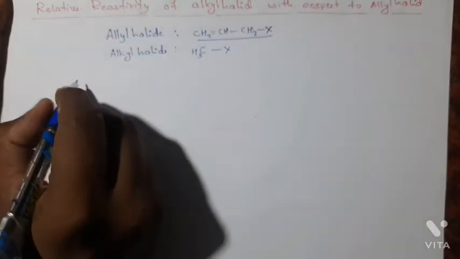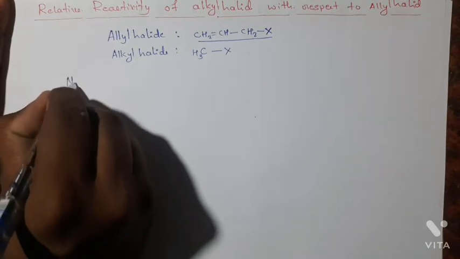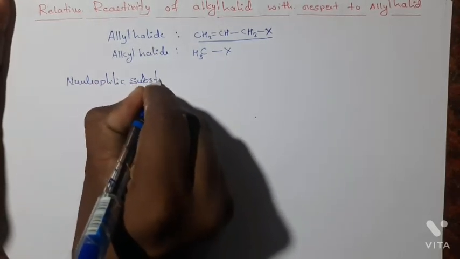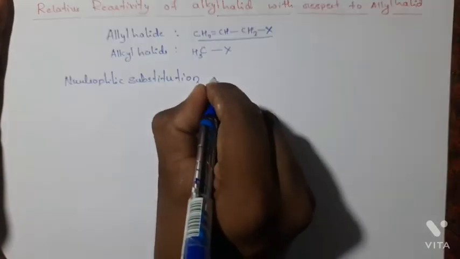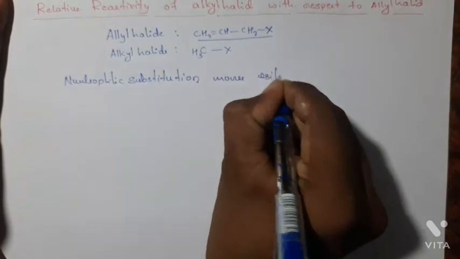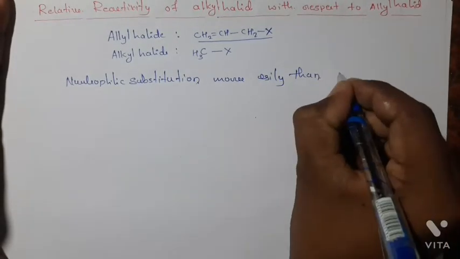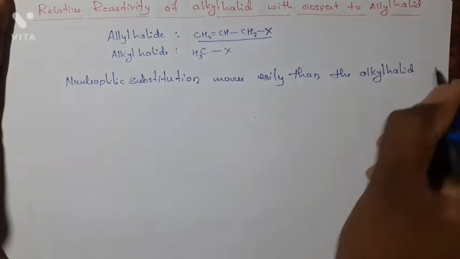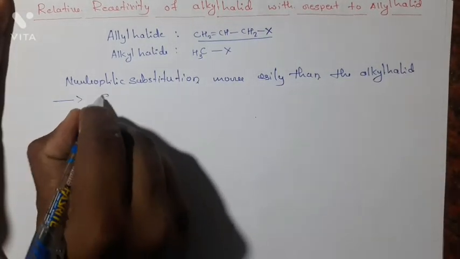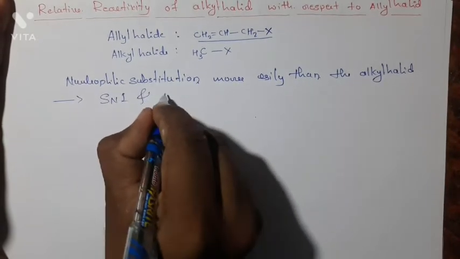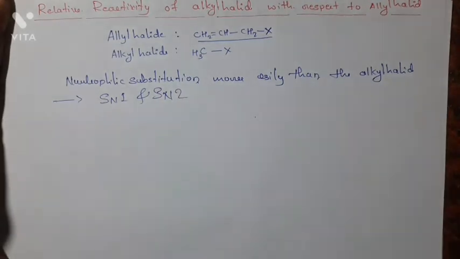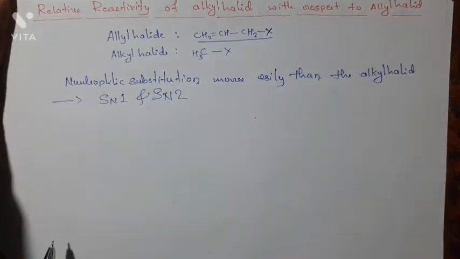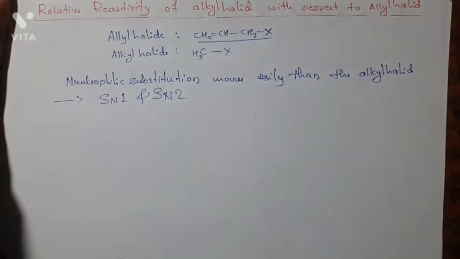And it can undergo both SN1 and SN2 reactions. Allyl halides undergo nucleophilic substitution reaction more easily than alkyl halides, and they undergo SN1 as well as SN2 reaction.